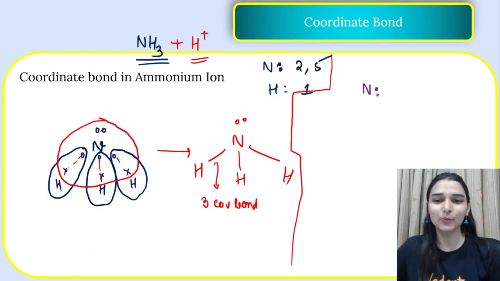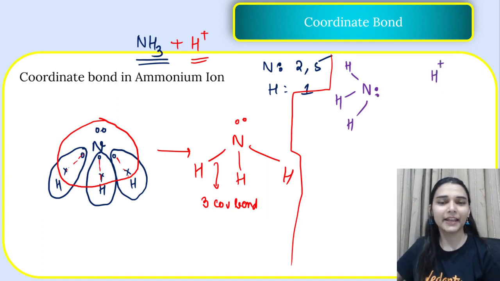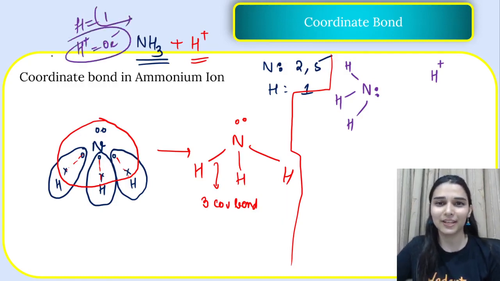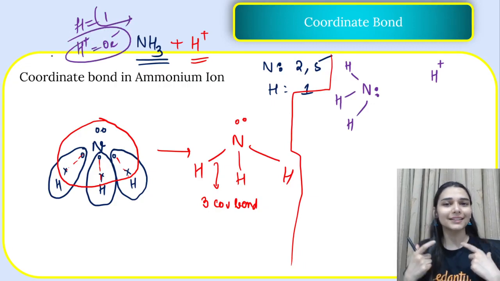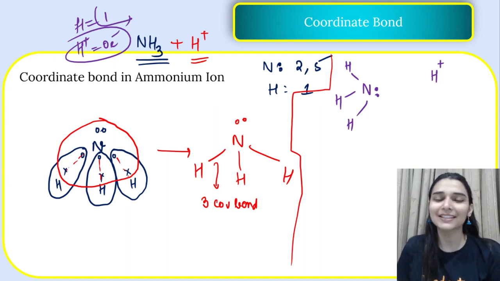देखो, this is my ammonia. I am showing it like this. Nitrogen, 3 hydrogen. This is one lone pair. यहाँ से आया H plus ion. H plus has any electron? Hydrogen had only 1 electron. वो भी it has lost and now it is H plus with 0 electron. So H plus wants 2 electrons now. अगर 2 electron मिल गए, it would be stabilized as a duplet.